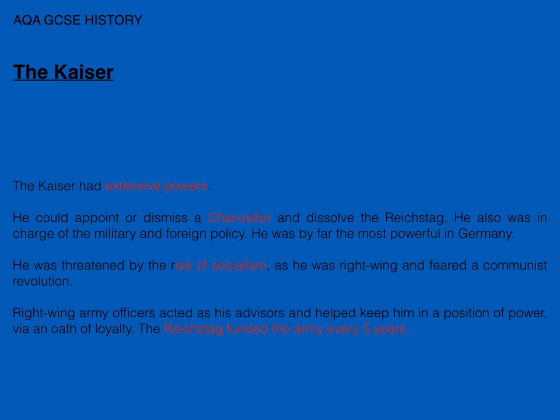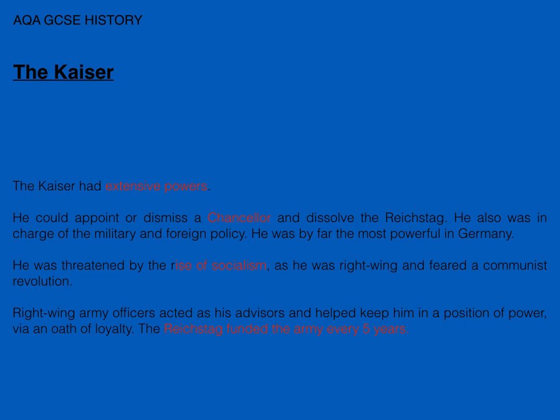He was in charge of the military and foreign policy, and was definitely the most powerful in Germany. But one of his biggest threats was the rise of socialism. There were a lot of political issues in the country at the time. There were a lot of Spartacists, and you had left-wing socialist communists that wanted to bring about a communist revolution, similar to what was seen in Russia in the early 20th century.